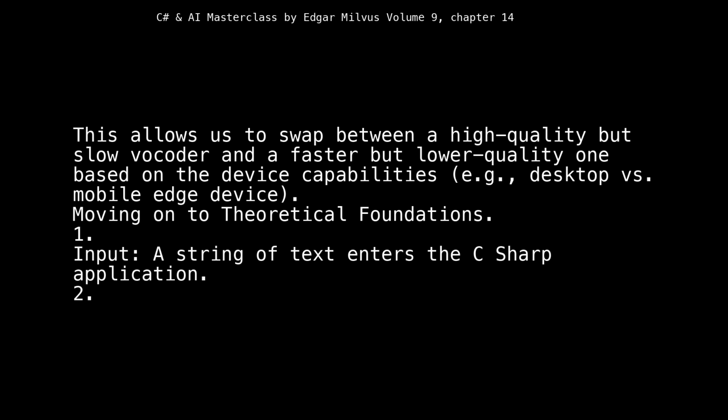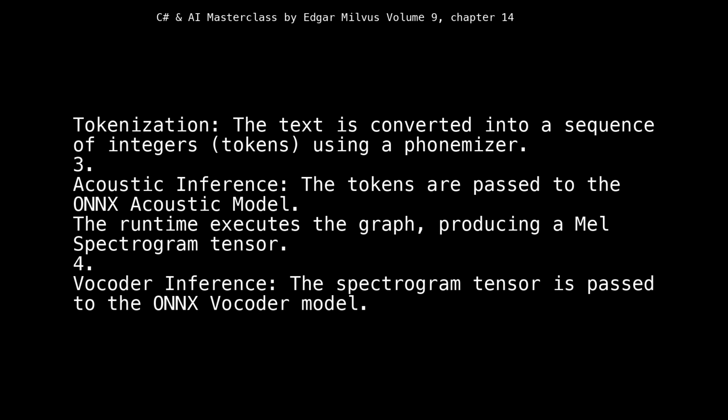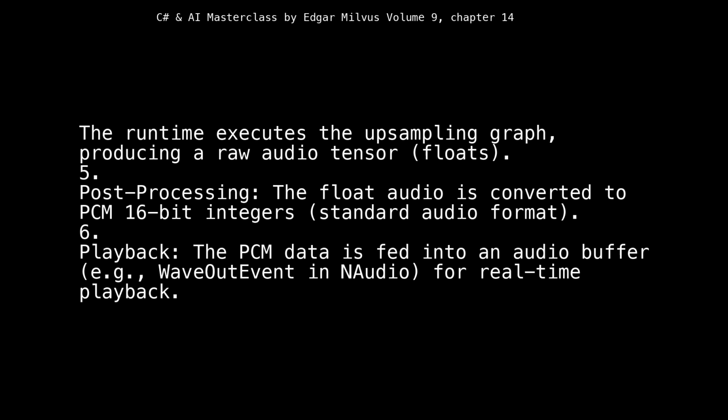Moving on to theoretical foundations. 1. Input: a string of text enters the C# application. 2. Tokenization: the text is converted into a sequence of integers, tokens, using a phonemizer. 3. Acoustic inference: the tokens are passed to the ONNX acoustic model. The runtime executes the graph, producing a MEL spectrogram tensor. 4. Vocoder inference: the spectrogram tensor is passed to the ONNX vocoder model. The runtime executes the upsampling graph, producing a raw audio tensor, floats.